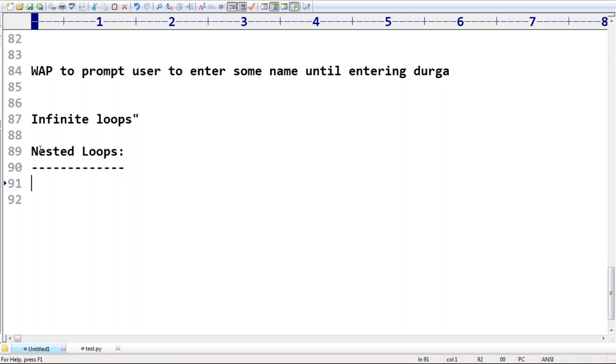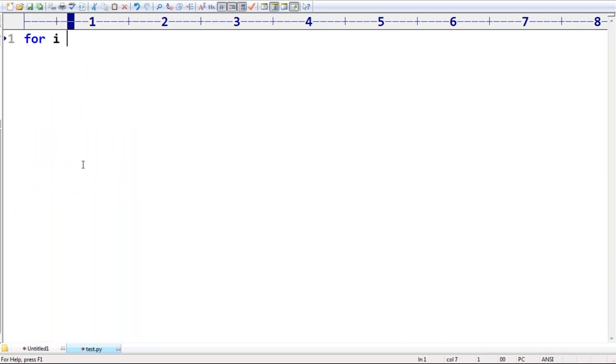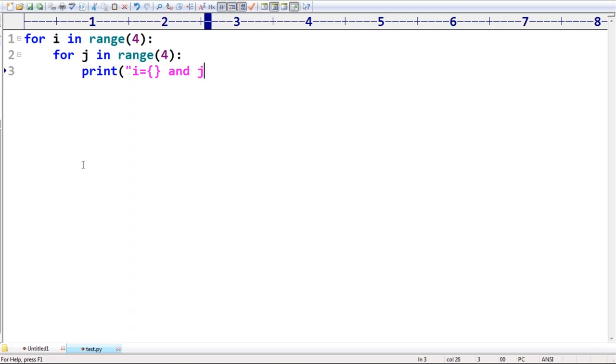Very simple, sir. I'm taking for i in range of 4, and inside it for j in range of 4. Print i is equal to, and j is equal to, dot format of i value, comma, j value. Are you able to understand? Can you please guide what output I will get now?